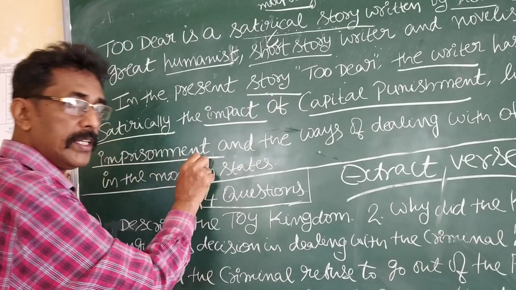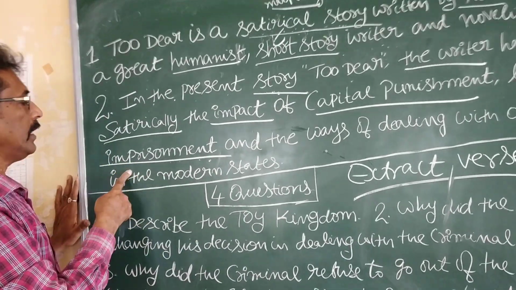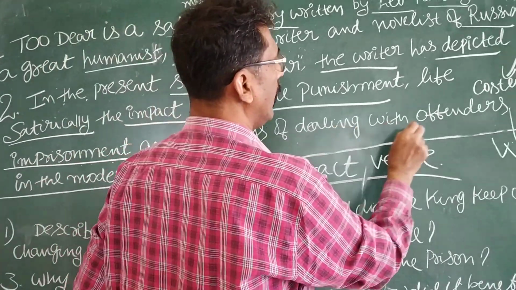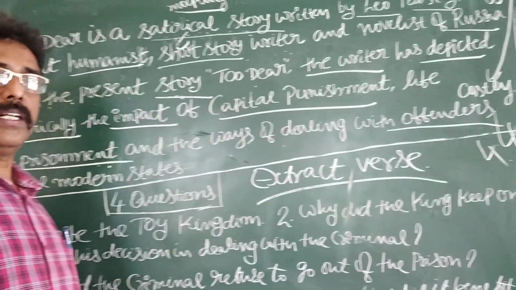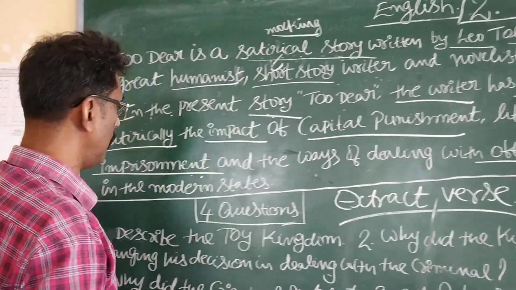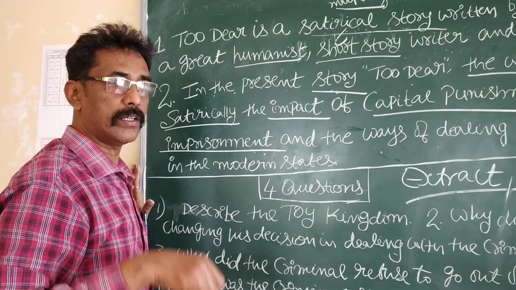Next one. Life imprisonment. That means what? Staying in the jail forever until death. That is called life imprisonment. And the ways of dealing with the offenders. Offenders means what? Criminals. It is the way of dealing with offenders and criminals in the modern states. This is called what? Modern states indeed.